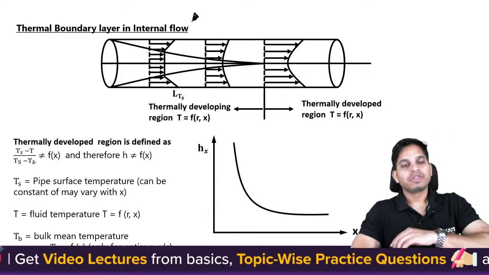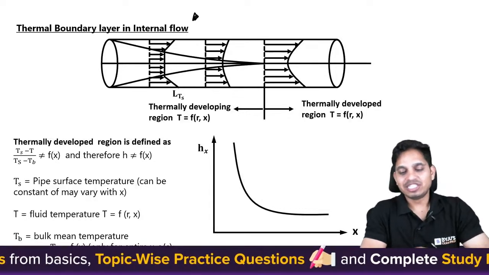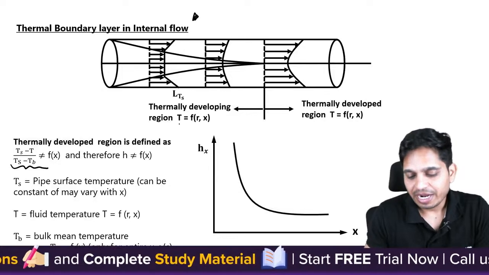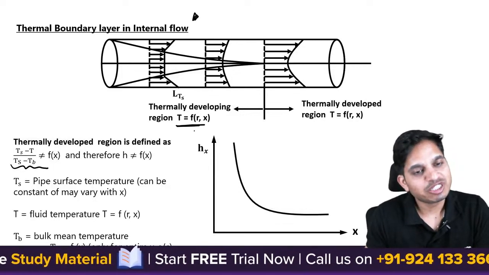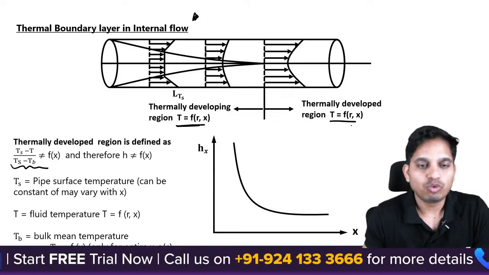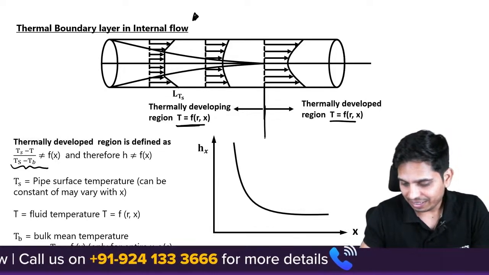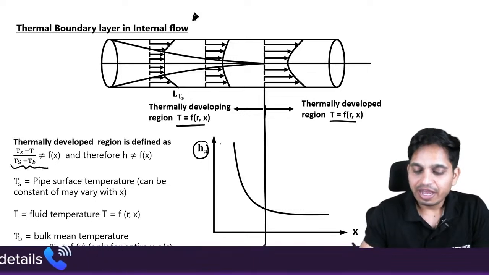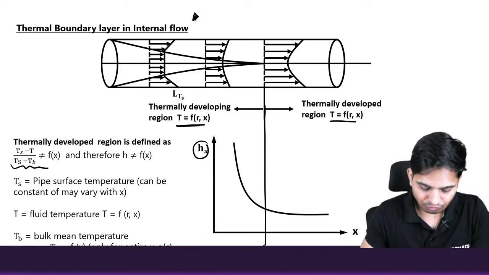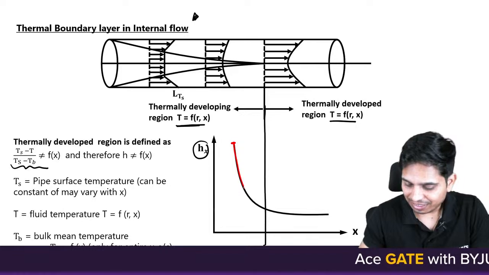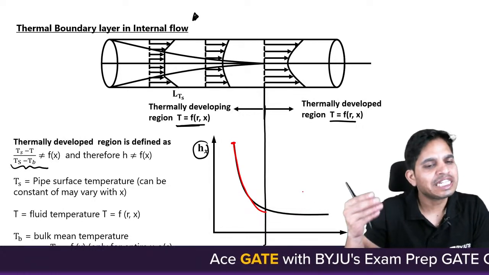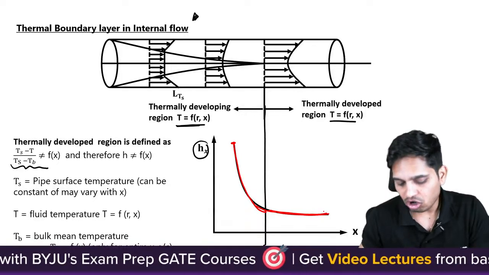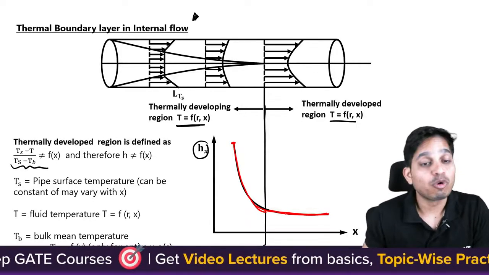Now, thermal boundary layer. It is the developed region in which this term is not a function of x. Because you see, temperature in the developing region also changes with respect to x. Here also it changes with respect to x. You cannot say that temperature is fully developed. Now, H in the developing region decreases. First of all, it is very high here, then decreases. And in the developed region, because heat transfer almost stabilizes, H almost remains constant. This is the H profile with respect to x.